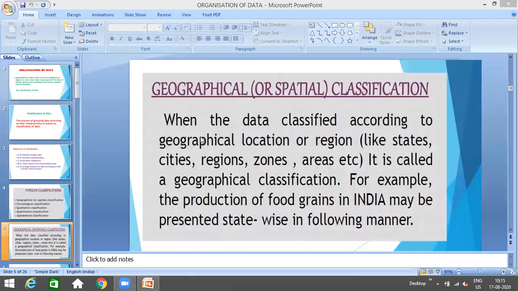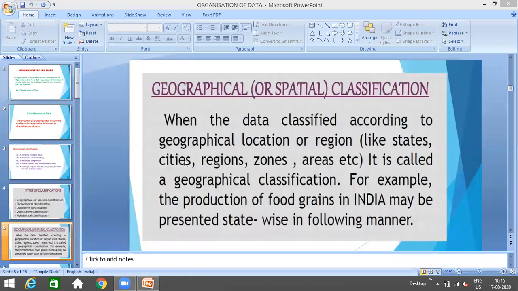Which means if the total production of the tea was, suppose, 1,000 hectares, then on the 1,000 hectares land, whatever tea is being produced, that has been distributed to different states of the country, that is known as geographical classification of data. So you don't have to confuse it with that. Geographical means what all we are mixing here. We are simply mixing the name of the states or name of the cities, or on the basis of the regions, zone, area, any area. That is the geographical classification of data.